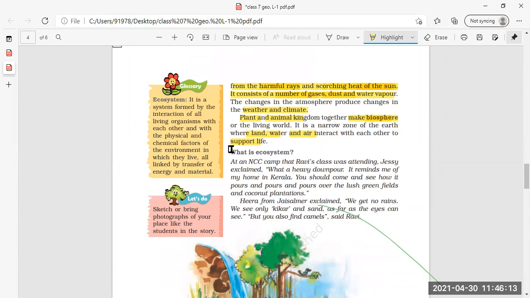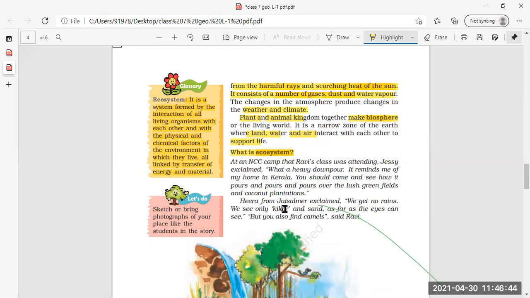Okay, now coming to what is ecosystem. Now another word, ecosystem. What do you mean by the word ecosystem? You can underline this in the glossary. It is a system formed by the interaction of living organisms with each other and with physical and chemical factors of the environment in which they live, all linked by transfer of energy and material. That is what we can call an ecosystem.